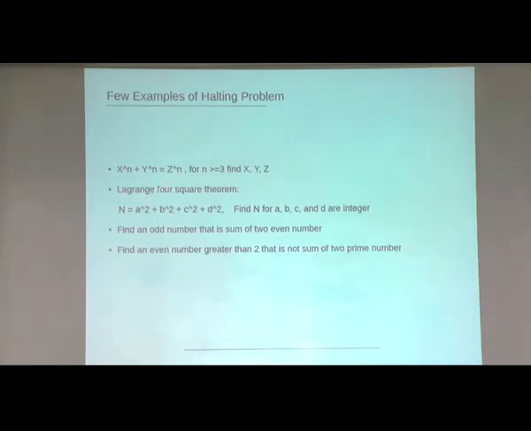A similar example is Lagrange's four-square theorem. What Lagrange showed is that every number can be expressed as the sum of the squares of four numbers. So what we are asking here is, can the machine find a number which cannot be expressed in this way? This again goes into an infinite loop. Thereby the computer does not stop, and the point we are making is that the computer is beaten by the human mind. That's the whole idea in terms of mathematical thinking.